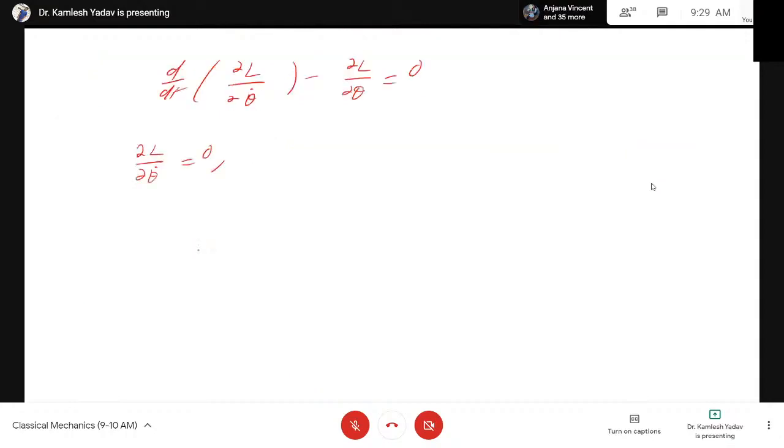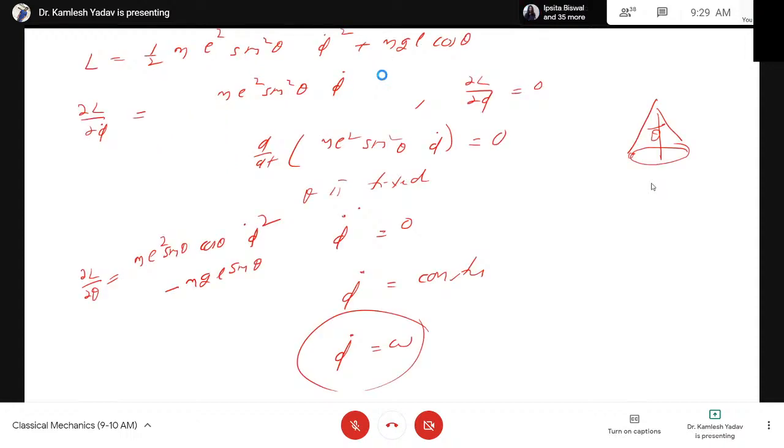Now substituting these values, the first term is equal to 0, and the second term is equal to 0.